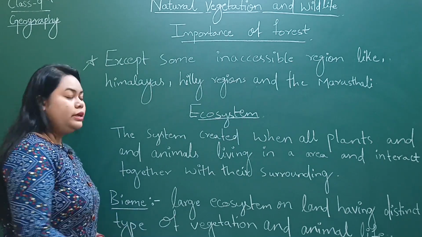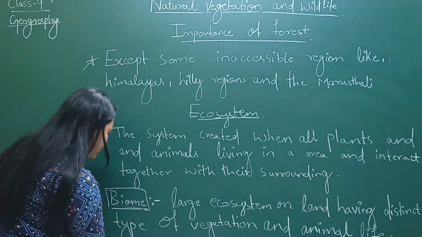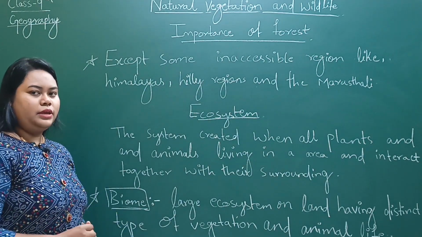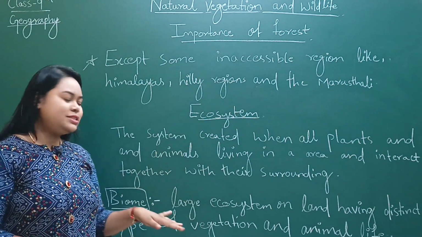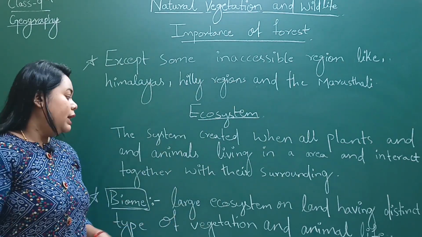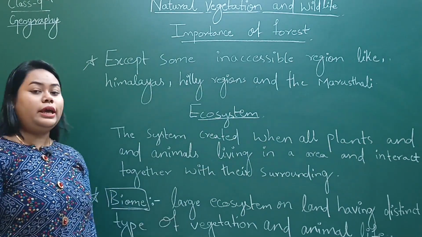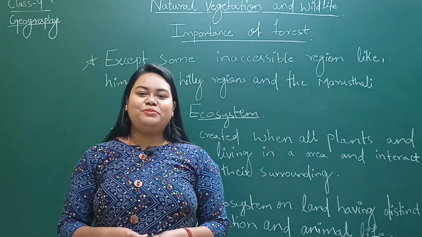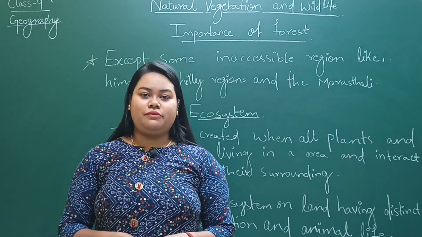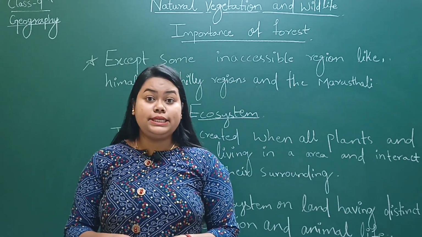Now here in your textbook, a word is given, that is biome. That is also an ecosystem. An ecosystem's other name is biome. A larger ecosystem on land having a distinct type of vegetation and wildlife is known as a biome. Human beings are an incredible part of our ecosystem for certain reasons related to needs and impacts.